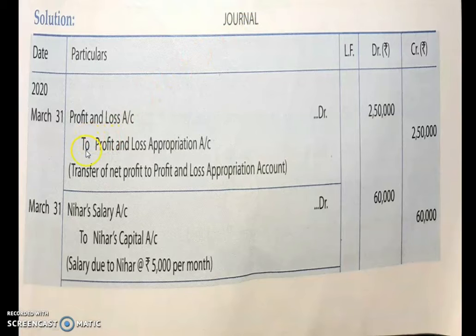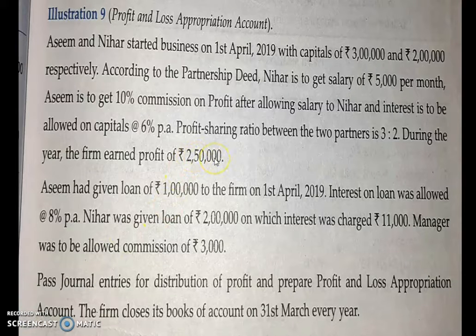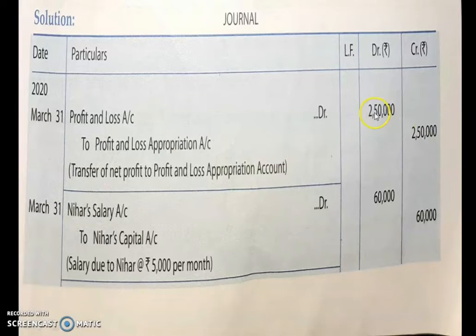So the first item in your journal entry will be transferring profit and loss account to profit and loss appropriation account. Remember, while you are preparing journal entry, this will be your first journal entry. So on 2020 March 31st, the item will be profit and loss account debited to profit and loss appropriation account. So what is given in the question? 2,50,000 is the profit that you will transfer. Narration goes this way: transfer of net profit to profit and loss appropriation account.